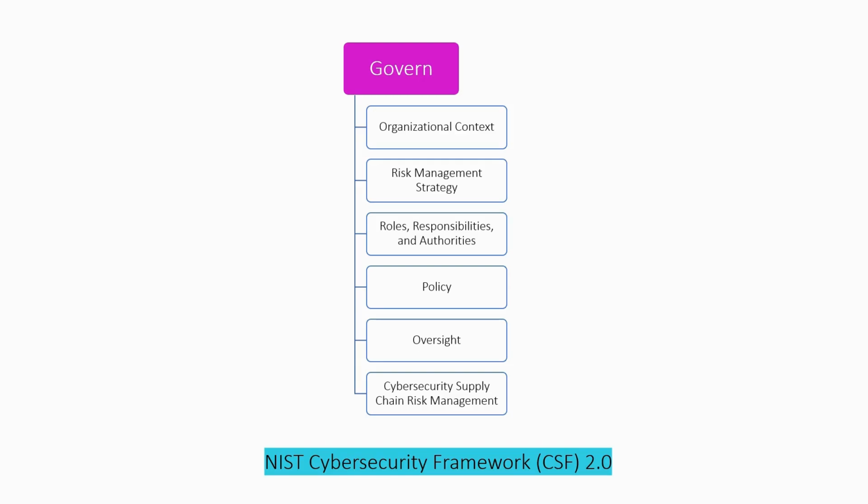In this lecture, we will discuss oversight, which is the fifth category of the function Govern. Let us now discuss the fifth category, that is oversight. It has a total of three subcategories.